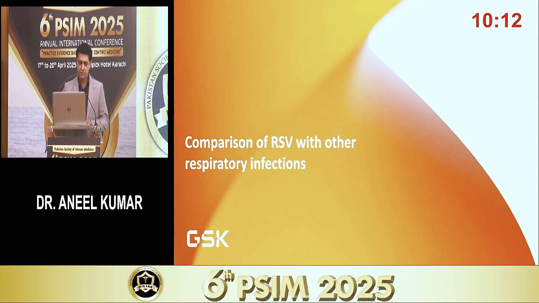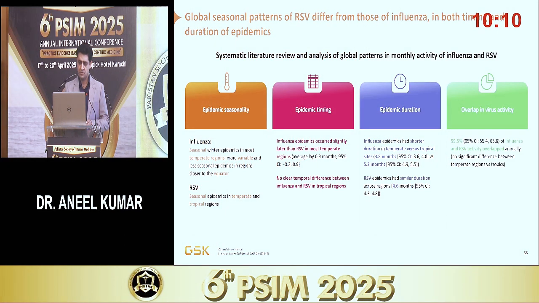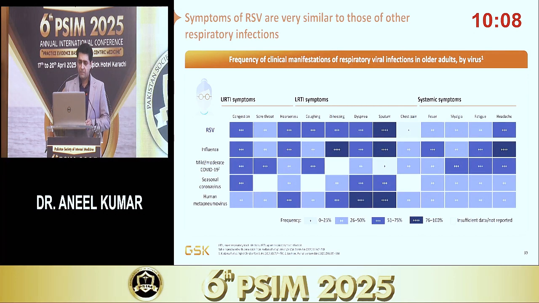If we compare it with the other viruses, well, symptoms don't help much when we are trying to differentiate between different respiratory viruses like influenza, COVID, coronavirus, or metapneumovirus. Upper respiratory symptoms, lower respiratory symptoms, and systemic symptoms are all pretty much the same.